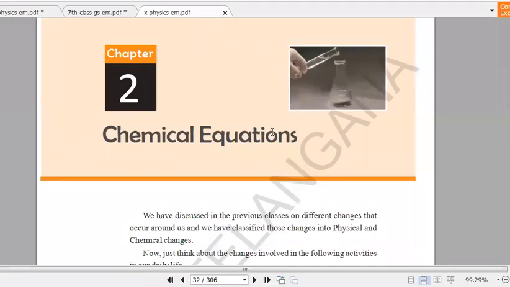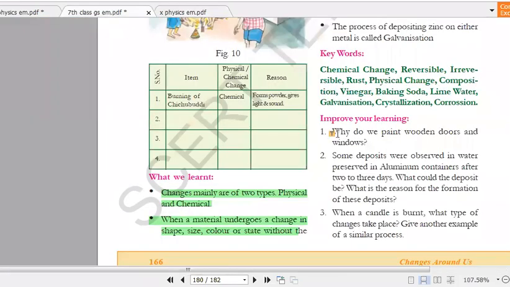So today I'm just going to explain you the second chapter from the textbook. We have already discussed in the previous classes the different changes which occur around us, that can be classified into physical and chemical change. In your 7th class textbook, the last chapter, Changes Around Us, you may have learned. If you remember, the changes are of two types: physical and chemical change.